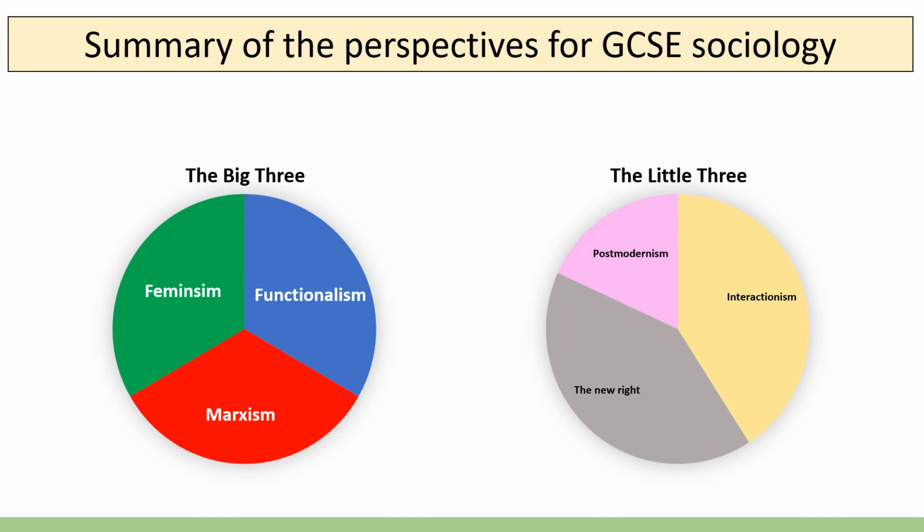So this video will give a very brief summary of functionalism, Marxism and feminism, the big three, and then interactionism, the new right, and postmodernism. As always, if you have any questions, please pop them in the comment section below, or if I am your teacher, come and find me.